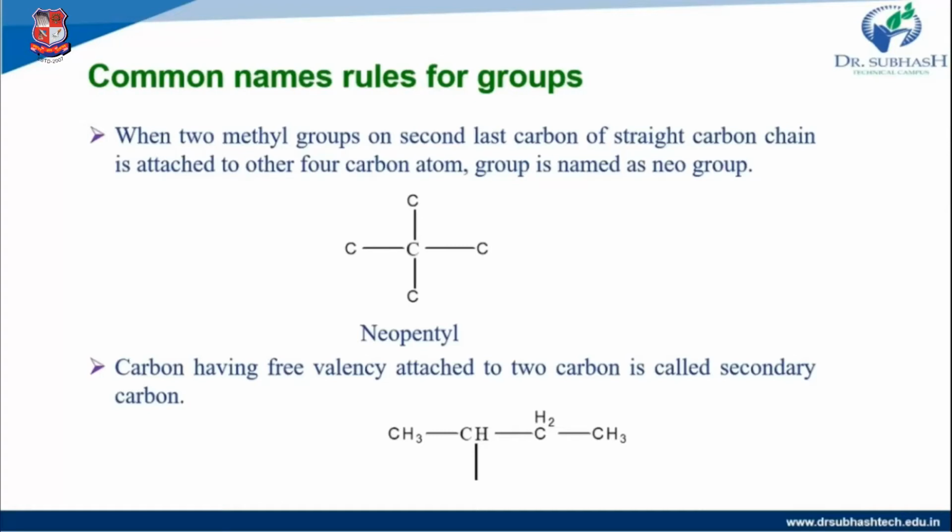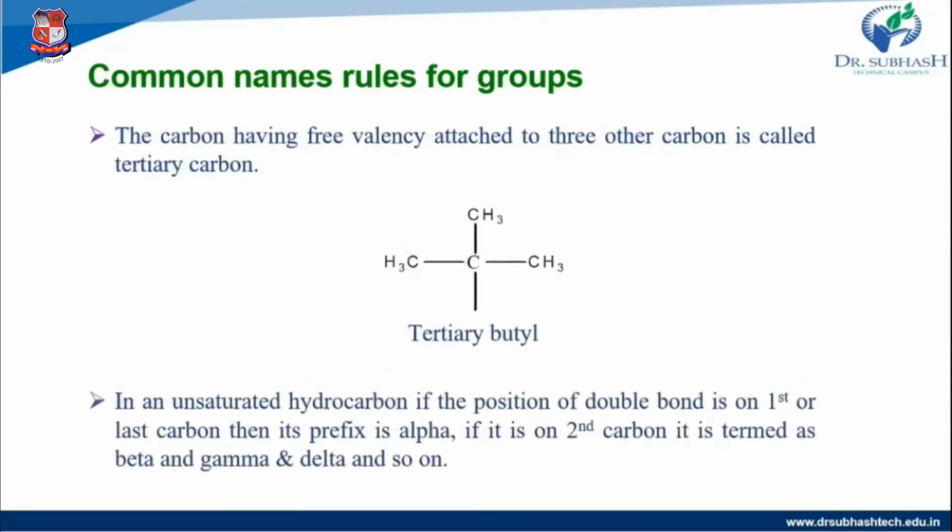Then the fourth rule is a carbon having free valency attached to 2 carbons is called a secondary carbon. A carbon atom attached with any two carbons is called a secondary carbon. Then a carbon atom attached with any three carbons is called a tertiary carbon. Here the 3 carbon is a tertiary carbon, but here 4 carbons are present, so the naming is tertiary butyl.